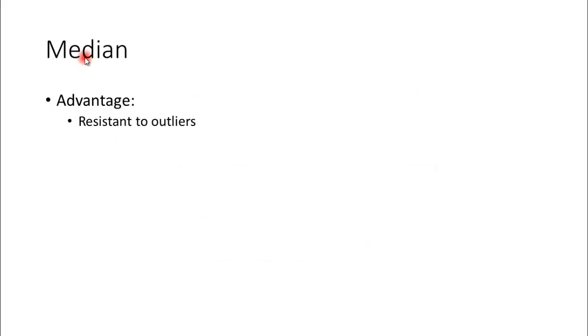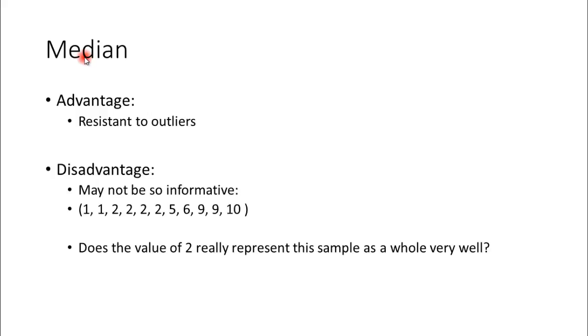Advantage: it is resistant to outliers. Maybe one value is too high, but the median is not fluctuating due to that, because whenever you sort, whatever the highest or lowest value is, it will always pick the data from the middle of the stack. Disadvantage: it cannot be so informative at times. In the dataset example given here, if you find the median is 2, which doesn't tell you the whole story. So 2 is not the central figure we are looking at. For the data distribution at hand, the central figure should be more like 4 and 5.